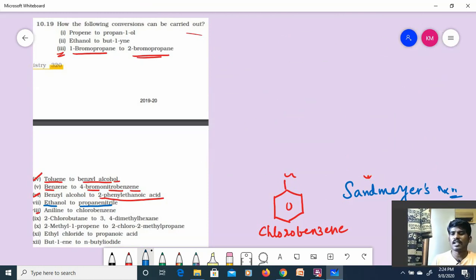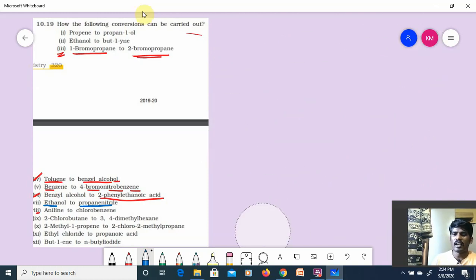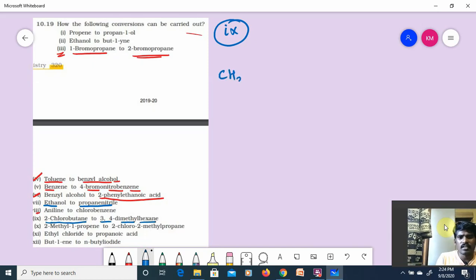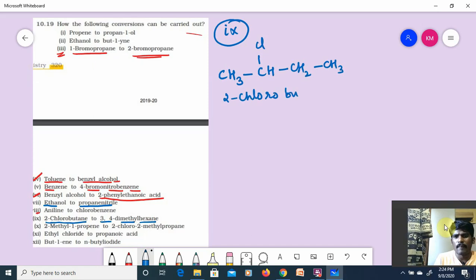First, aniline is subjected to diazotization and then followed by which reaction? Sandmeyer's reaction. Ninth one, 2-chlorobutane to 3,4-dimethylhexane. First write it: 2-chlorobutane, CH3CHClCH2CH3. This is called 2-chlorobutane.